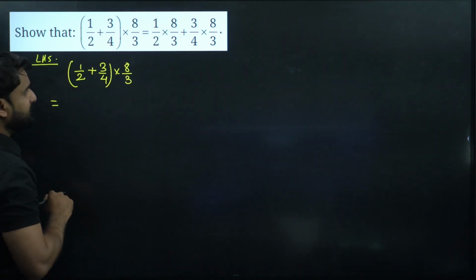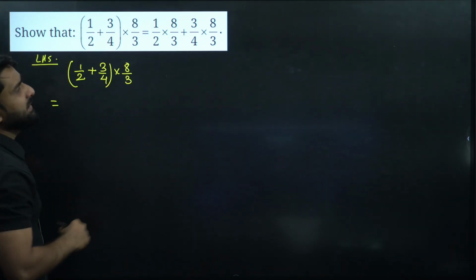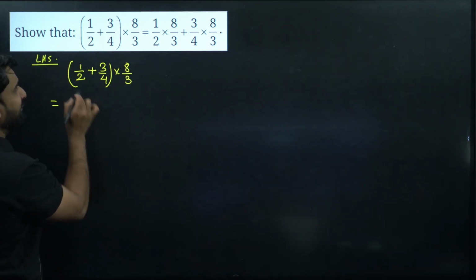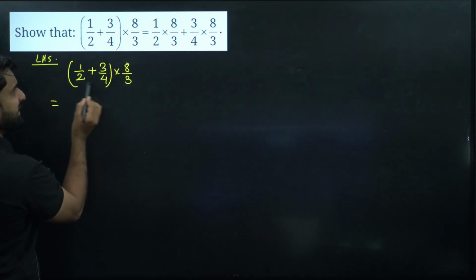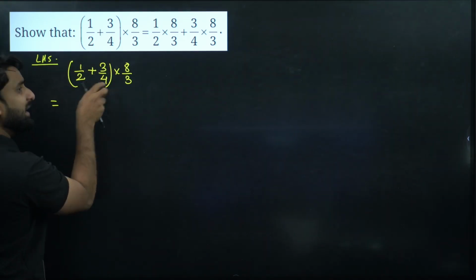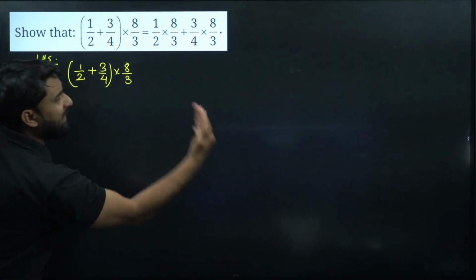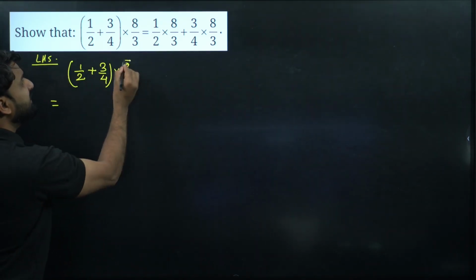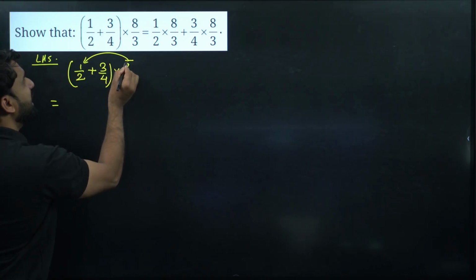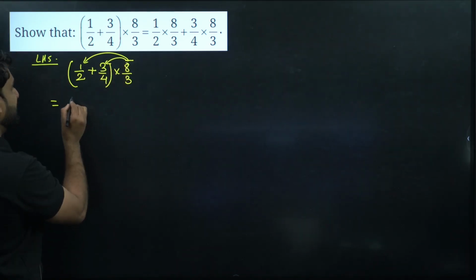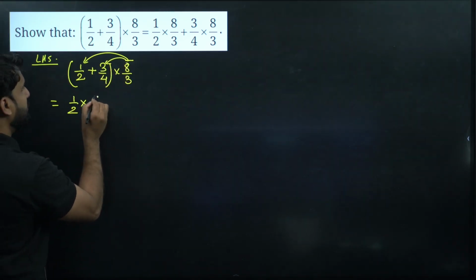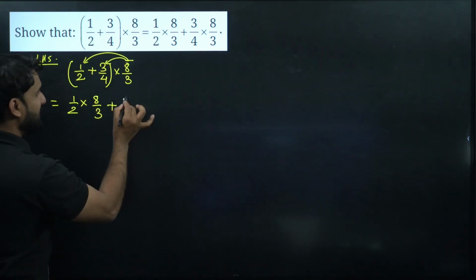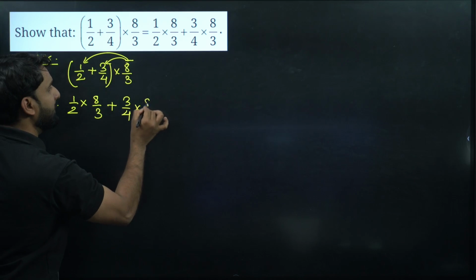Now, my dear champion, let's apply the distributive property. The distributive property says that if two terms are added under a bracket and one term is multiplying from outside, then it will be multiplied with this one also, and with this one also. So we can write here 1 by 2 into 8 by 3, plus (this sign will remain as it is) 3 by 4 into 8 by 3.